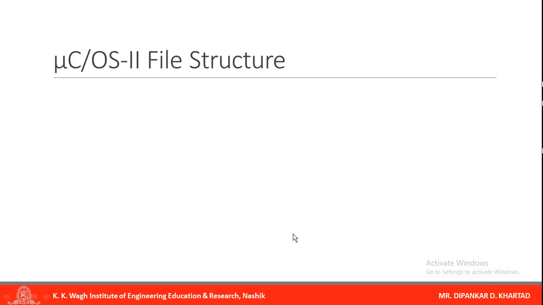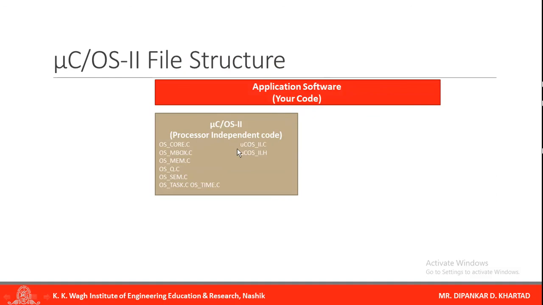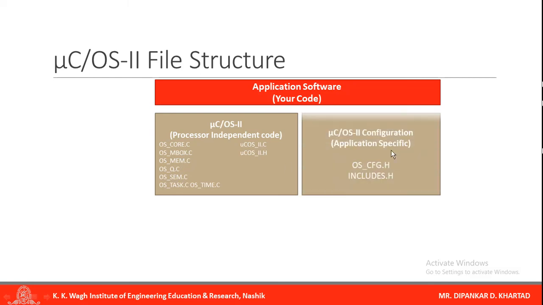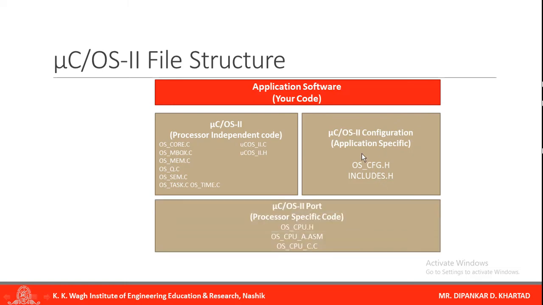We will see now the file structure of MuCOS 2. Again, application software is your code. In the processor independent code, various files are available: core, mbox, mem, semaphore, mailbox. Next is configuration, which includes all the header files. Application specific header files will be included, and the MuCOS 2 port, which is processor specific, has all the header files, C files and assembly files related to that processor.